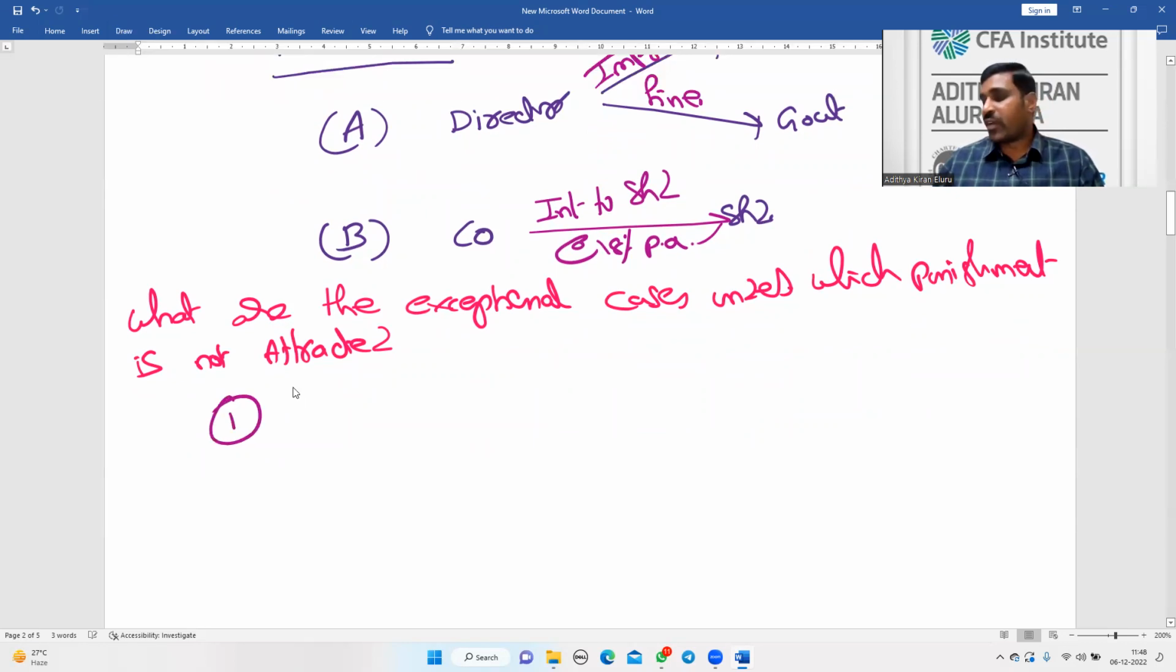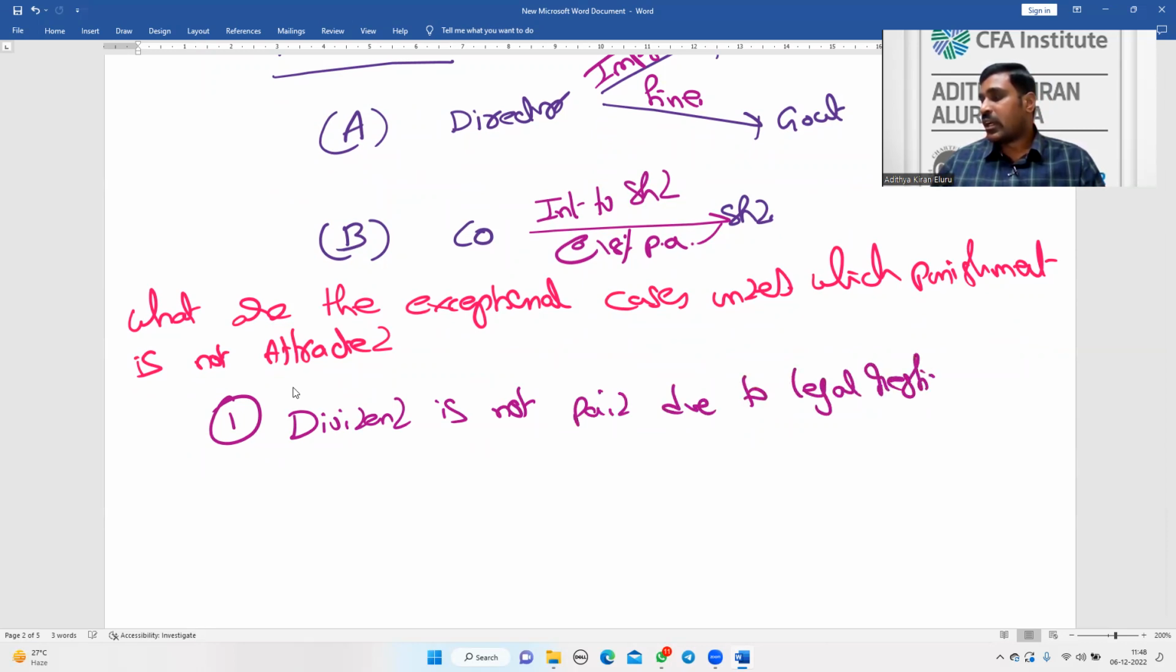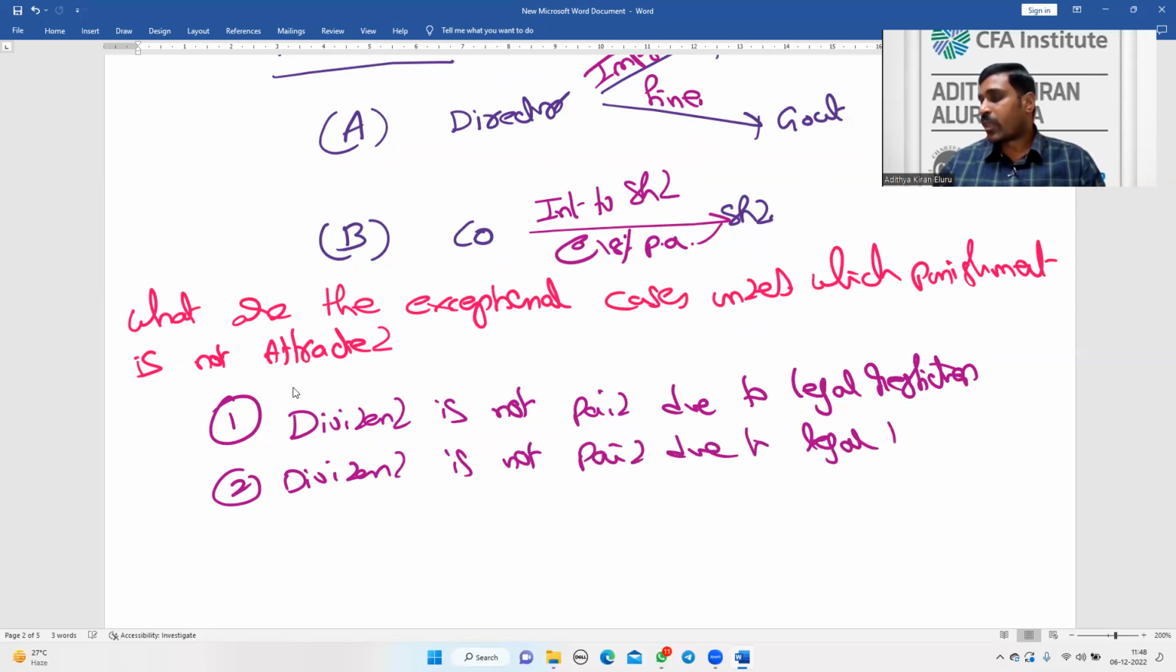The first one: dividend is not paid due to legal restrictions. The second thing is, dividend is not paid due to legal disputes.